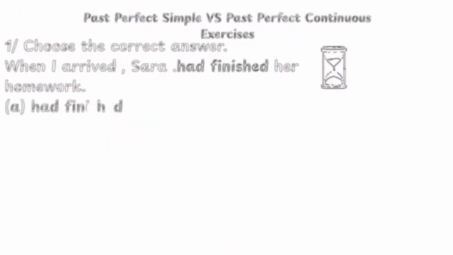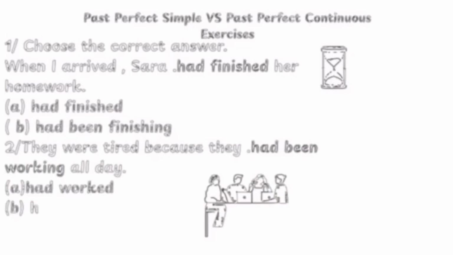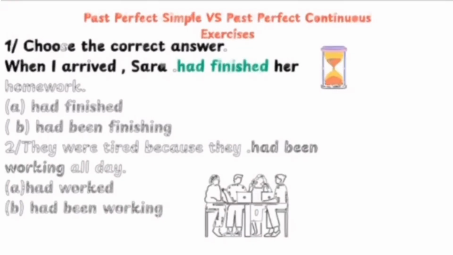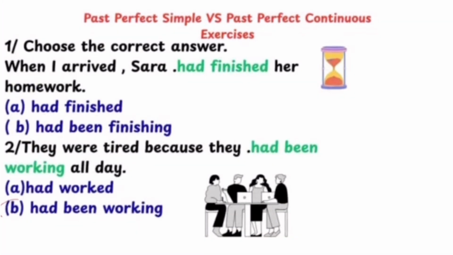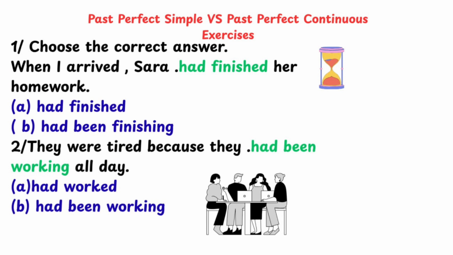Let's practice what we've learned. Question 1. When I arrived, Sarah had finished her homework. Why had finished? Because she completely completed the task before I got there. We're focusing on the total result, so we use the past perfect simple.